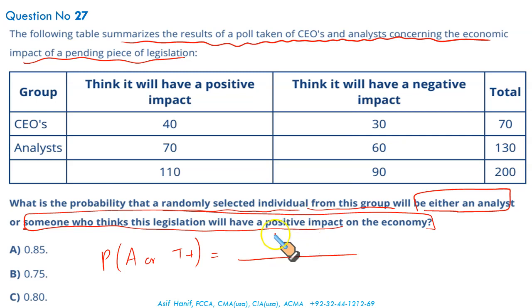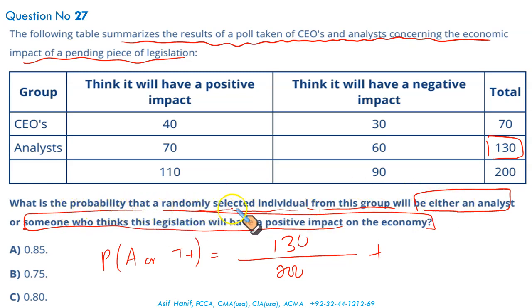So how many analysts do we have? We have 130 analysts, 130 out of 200. Or a person who thinks positively. Read the information carefully.